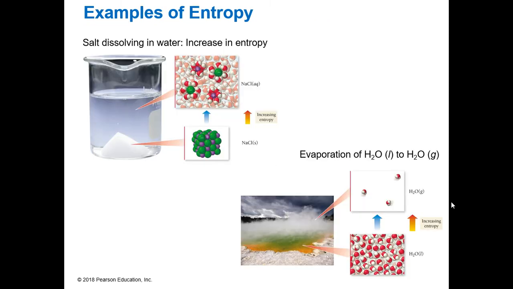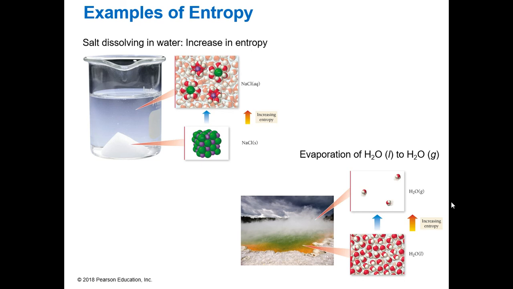So some examples of entropy: salt dissolving in water. Think about it. Salt is a crystal, NaCl. It's this highly packed crystalline form. What wants to happen is it wants to change into something that's very disordered. So it increases in disorder. There's an increase in entropy. So it is going to dissolve. This is actually an endothermic process.